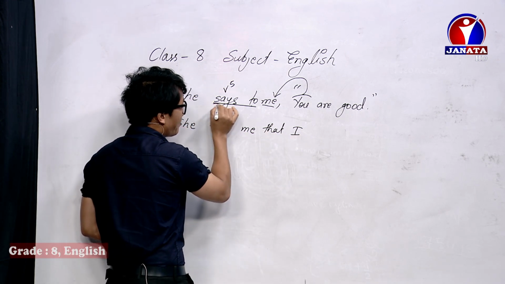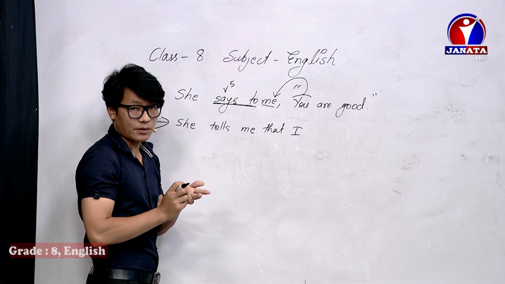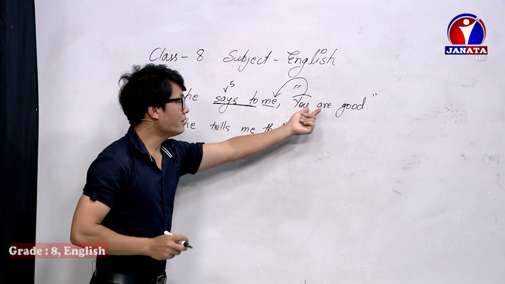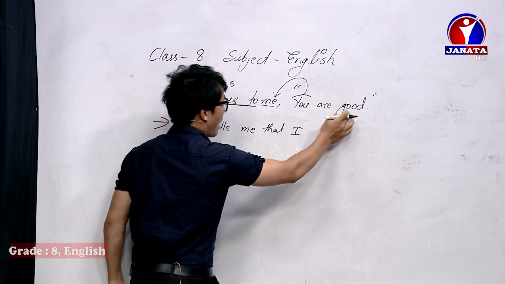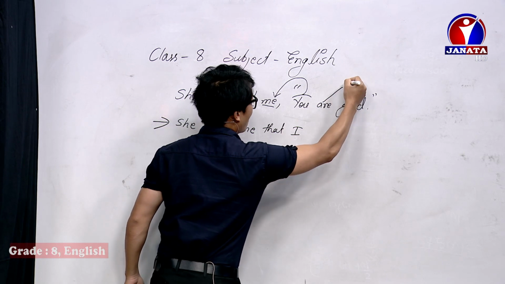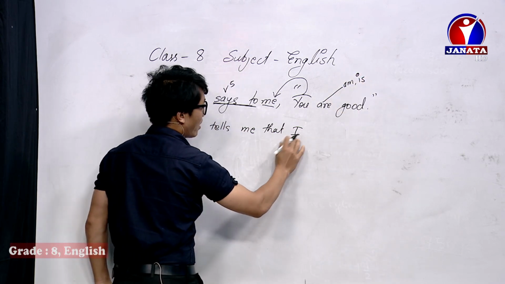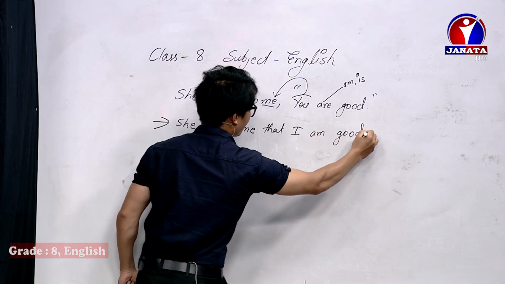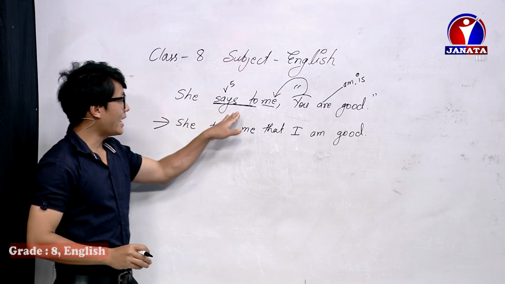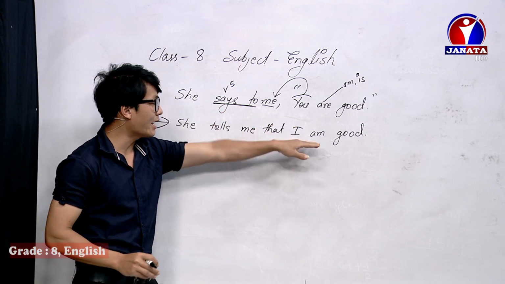And this is a simple present. When there is a simple present or a simple future in reporting, then the tense of reported does not change. So you are good. So when there is are, obviously there is a hidden am. So I take am. So I am good. She says to me, you are good. She tells me that I am good.